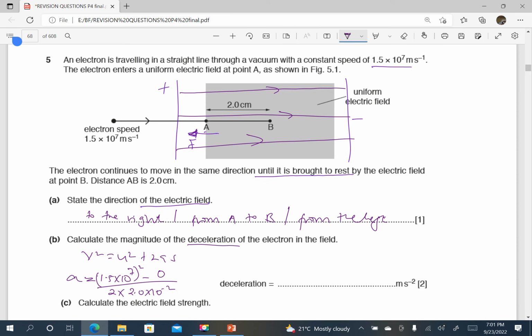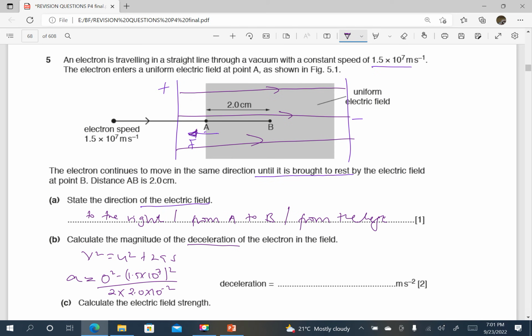Oh, sorry. The speed is the other way around. So it will be 0 minus, because it will end up being a negative. So this is supposed to be 0 squared minus 1.5 times 10 power 7, and this is also squared. Of course, this will give you a negative, but the negative just implies a deceleration.